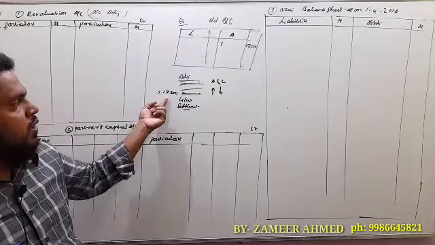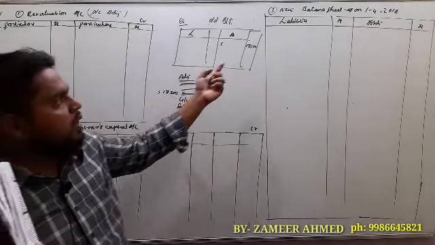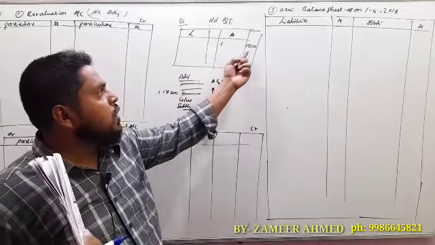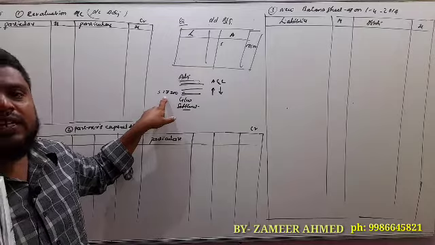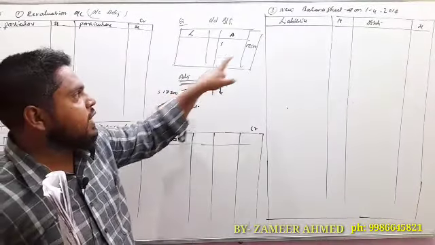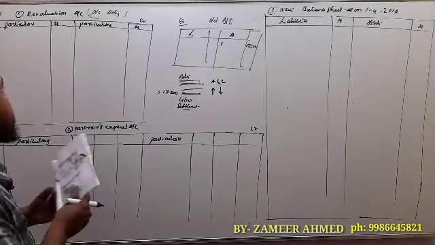So this stock value will be considered the new value, and that is the old value. If you compare to the old value, this stock value is reducing. That is depreciation here. So 18,500 minus 17,200, the difference is depreciation.